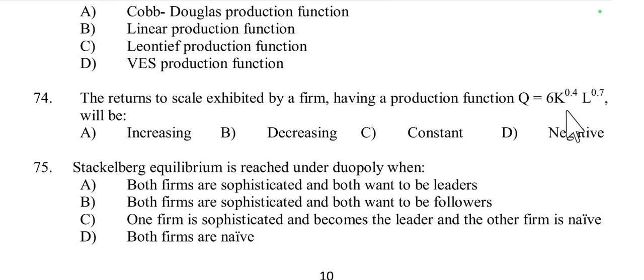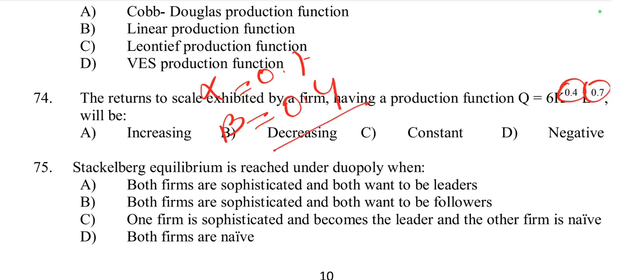If alpha plus beta is equal to 1, it is constant; greater than 1, increasing; less than 1, decreasing. Here alpha is equal to 0.7 and beta is equal to 0.4. So alpha plus beta is 0.7 plus 0.4, which is 1.1.